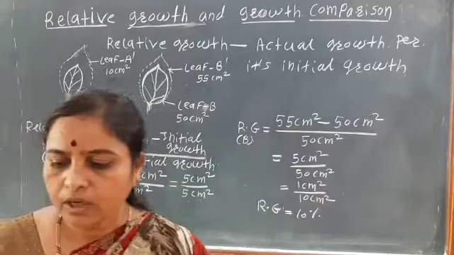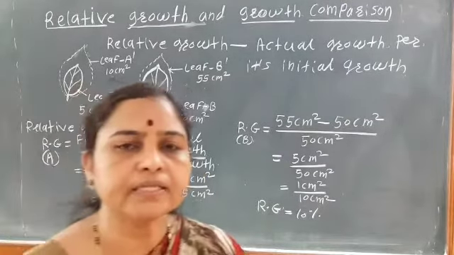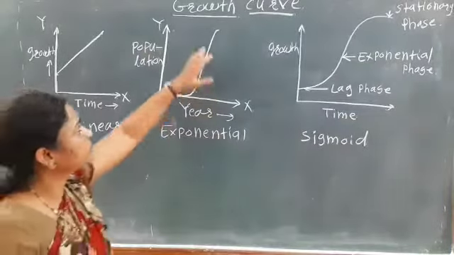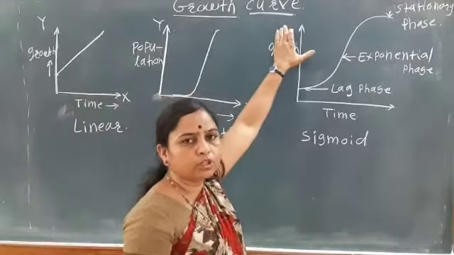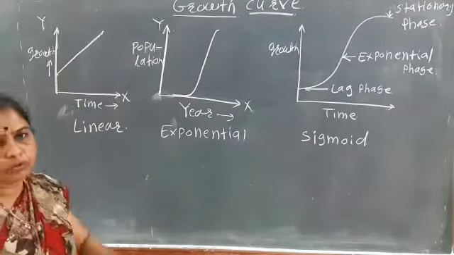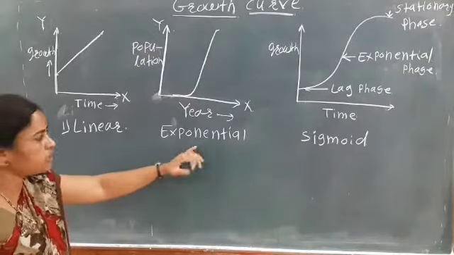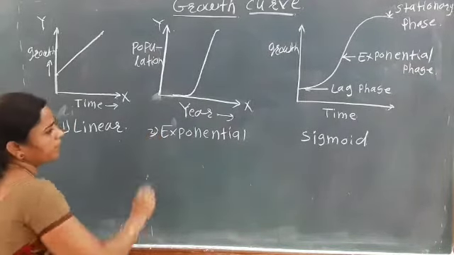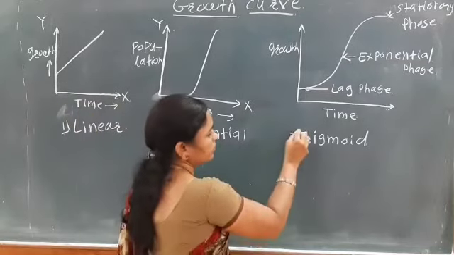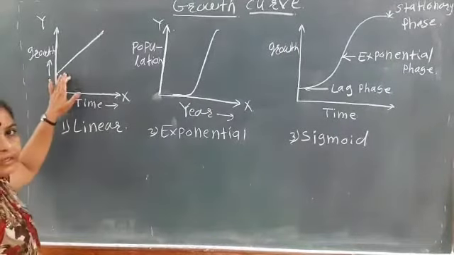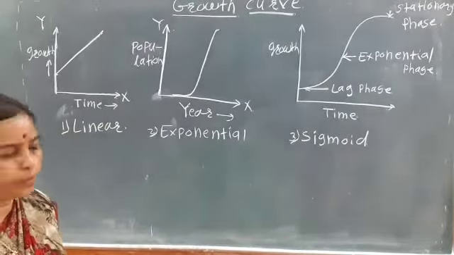Okay, so then next is about the growth curve. If we see the growth curve, there are three types. First is the linear growth curve, second is the exponential growth curve and third is the sigmoid growth curve. So here the linear growth curve mainly occurs in the arithmetic growth.